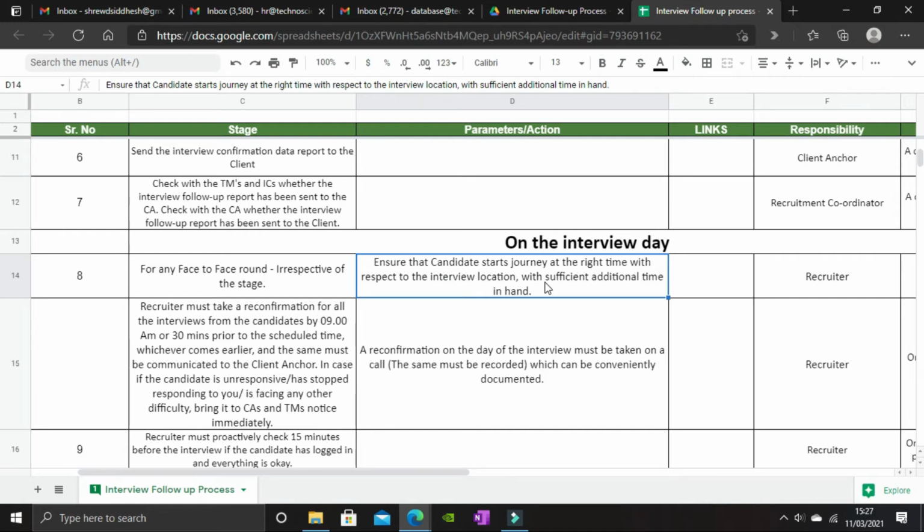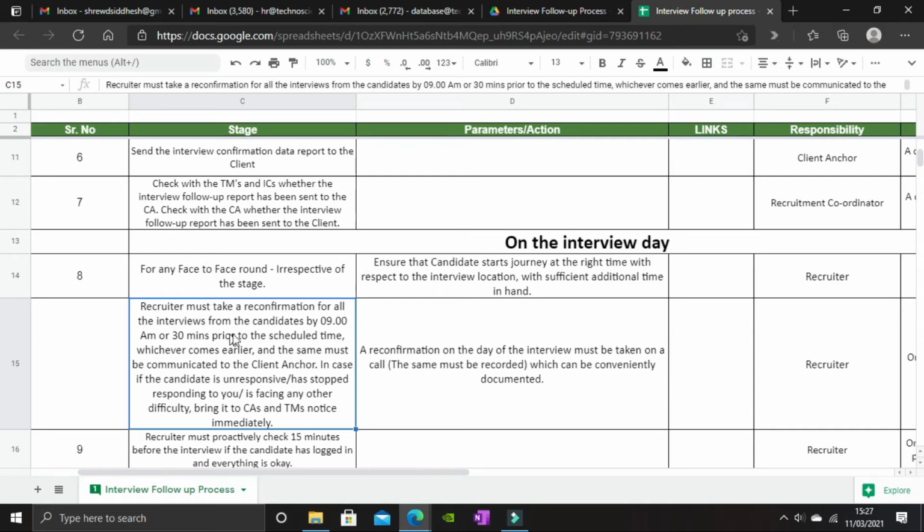So in that case, the candidate must leave not at 8 o'clock, but a bit earlier, say somewhere around 7:30 or 7:15. It is very, very important to keep this additional time in hand should the candidate come across any inopportune event or incident that will prevent him or her from reaching the interview venue on time. Right? Okay.